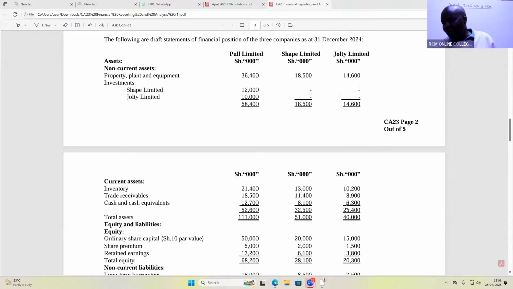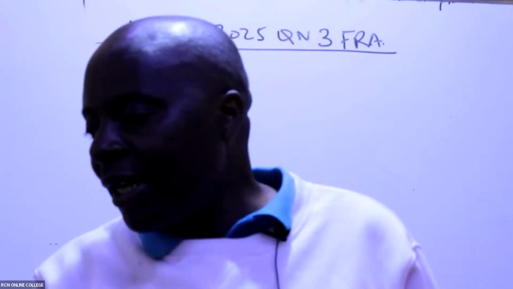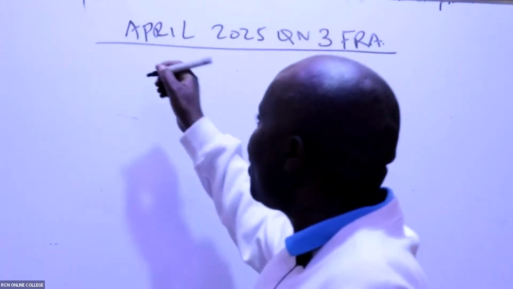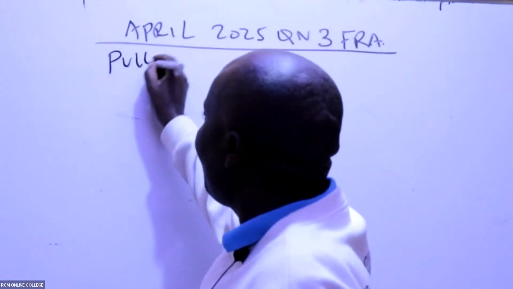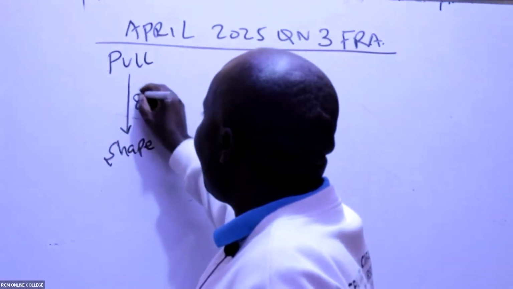Ladies and gentlemen, the question is here. We are told on 1st January 2024, Pool Limited acquired an 80% controlling interest in Yliche Limited, when the retained earnings of Yliche Limited amounted to 3.2. So what are they telling us here, my good students? They are telling us here that Pool acquired Yliche. Acquired 80% of Yliche.